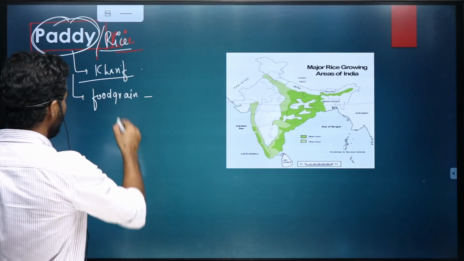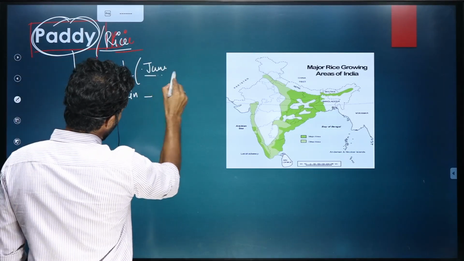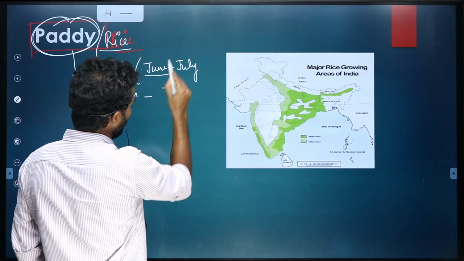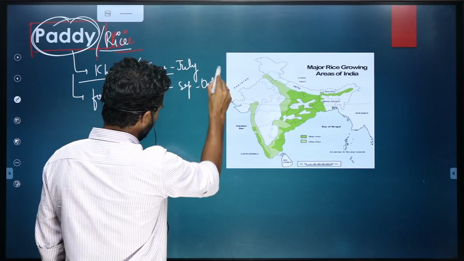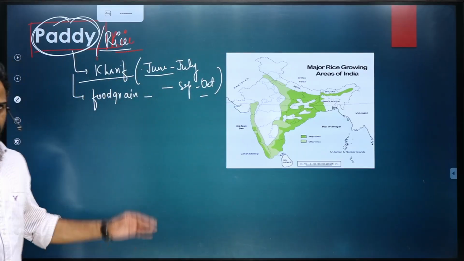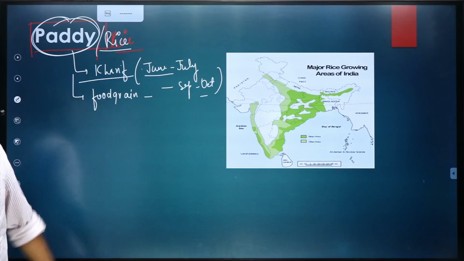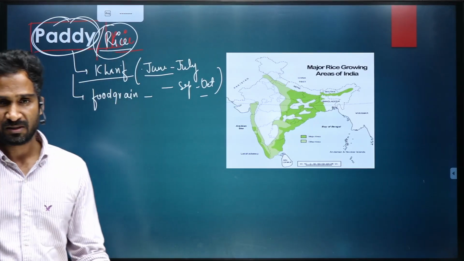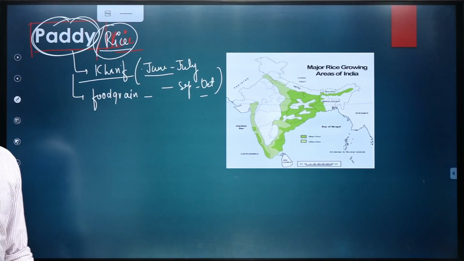If it is a kharif crop, you should know that this would be sown somewhere in June, July and harvested somewhere in September, October. So this is the harvesting time or the total time that it takes in order to cultivate this crop. So first is kharif. Second is it is a food grain crop.